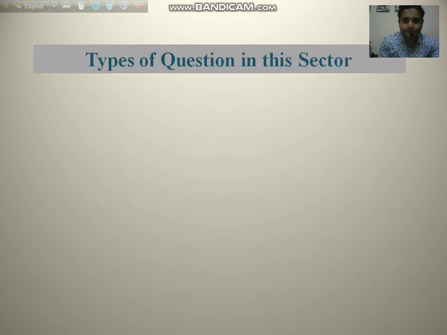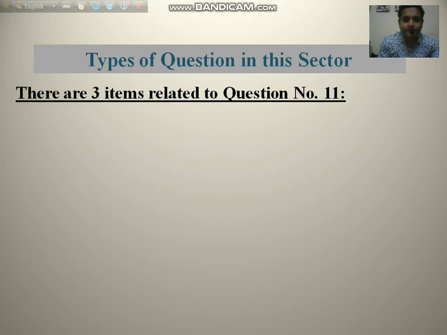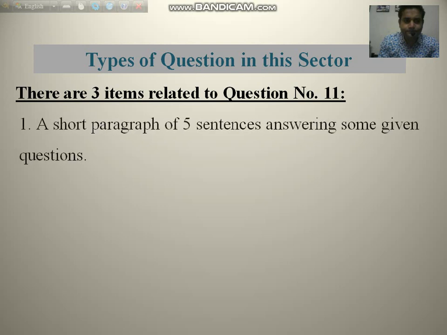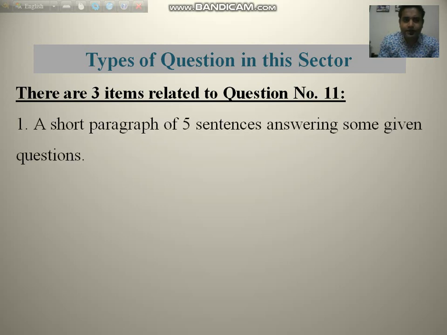Now, let me introduce the types of question in this sector. Actually, there are three items related to question number 11. Number 1: there will be a short paragraph of 5 sentences answering some given questions.